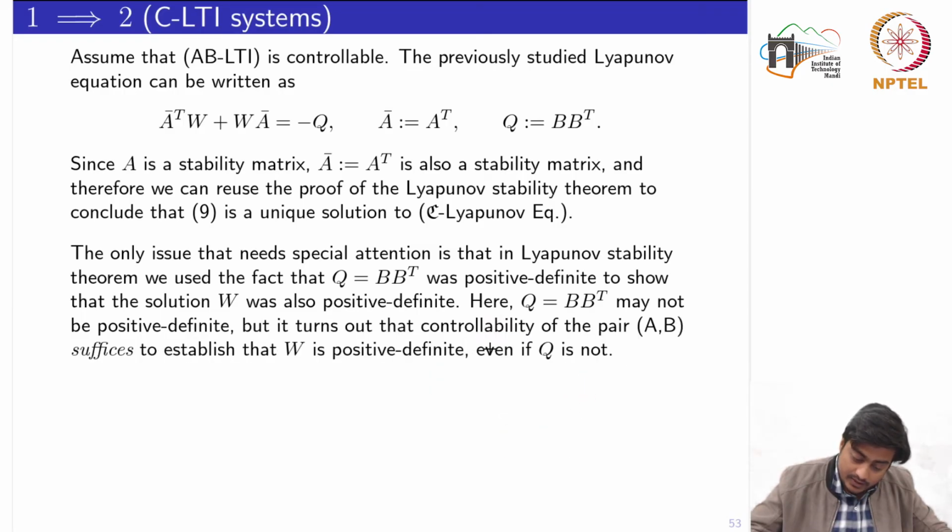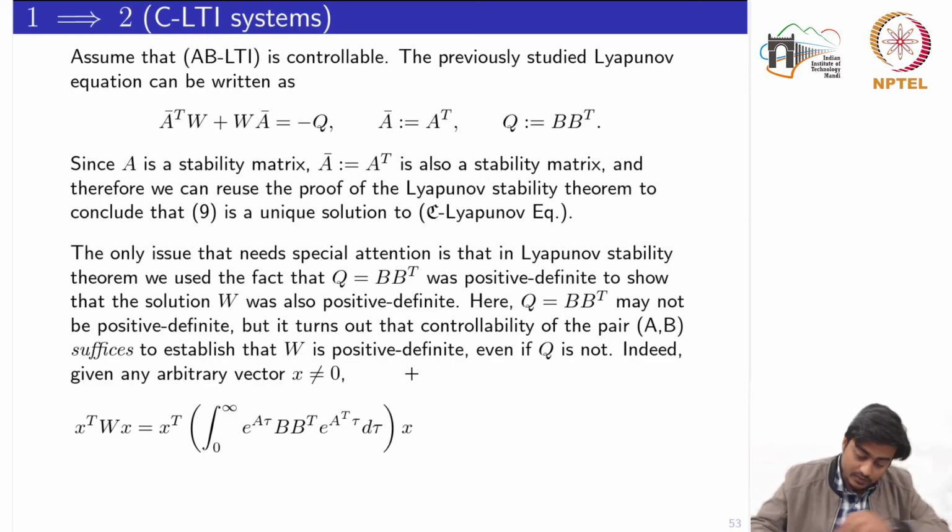But it turns out that the controllability of the pair AB, which is already an assumption, suffices to establish that W is positive definite even if Q is not. This is important here. So let's see how. Given any arbitrary vector x which is not equal to 0, I write this quadratic form x transpose Wx.